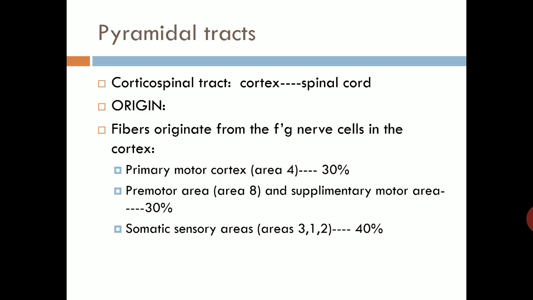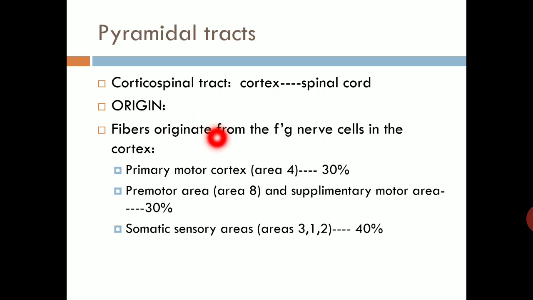So first, pyramidal tracts. In pyramidal tracts, there is the corticospinal tract. Now this tract starts from the cortex and ends in the spinal cord. That's why it is called the corticospinal tract.